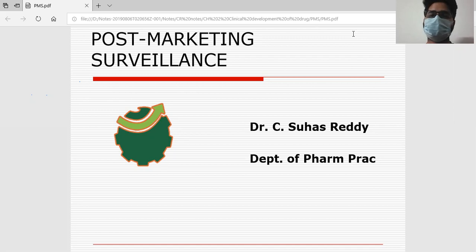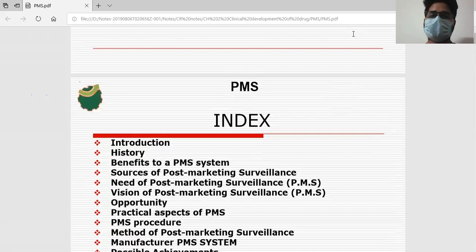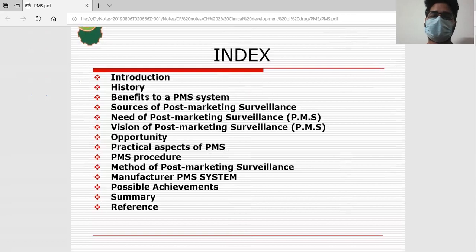Okay, so in today's class we are going to see details about this introduction and the reason for post-marketing surveillance, their sources, vision, mission, the opportunities and practical aspects of post-marketing surveillance, the procedures of post-marketing surveillance, and what manufacturers' post-marketing surveillance is. All these things in a row we are going to see in today's class, right?